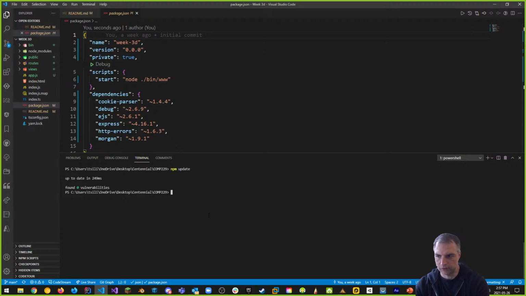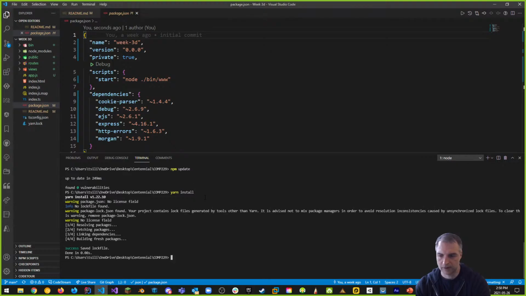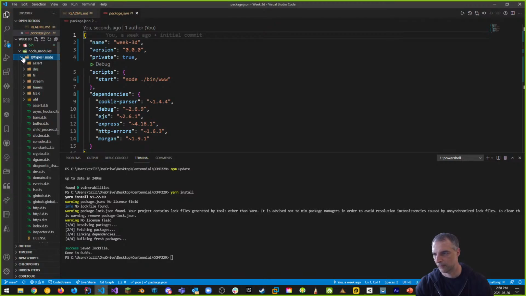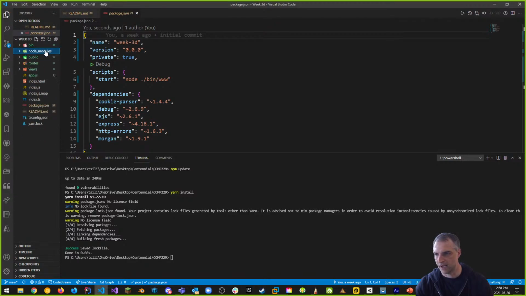What we want to also do is a yarn install because we're using yarn. So I can't really use npm. I need to use yarn because I've been using yarn from before. So let's do a yarn install, and it's going to install all the modules that I was missing and put them all inside my node modules folder, right? That's where it should put them all. But notice that it did not. I can tell you it didn't because even when I did a yarn install, we're in the wrong spot.